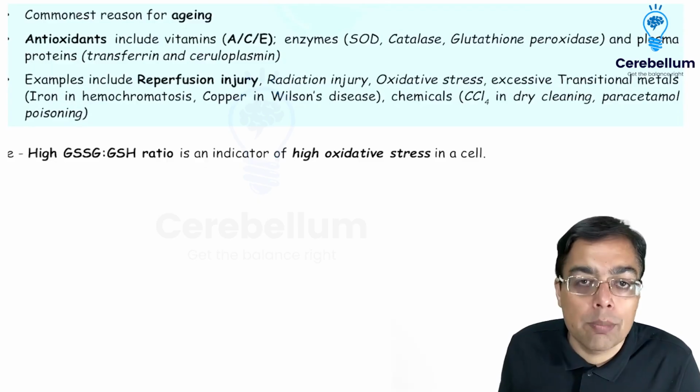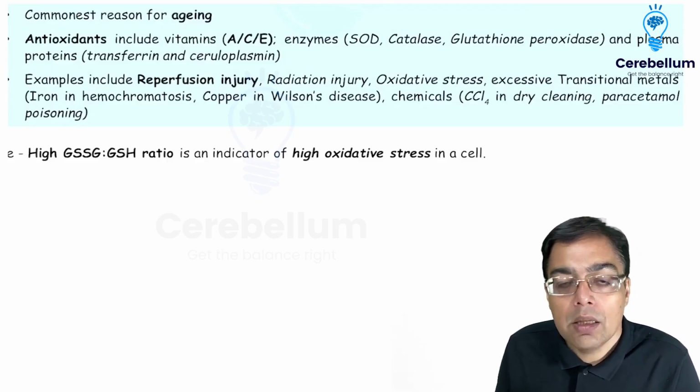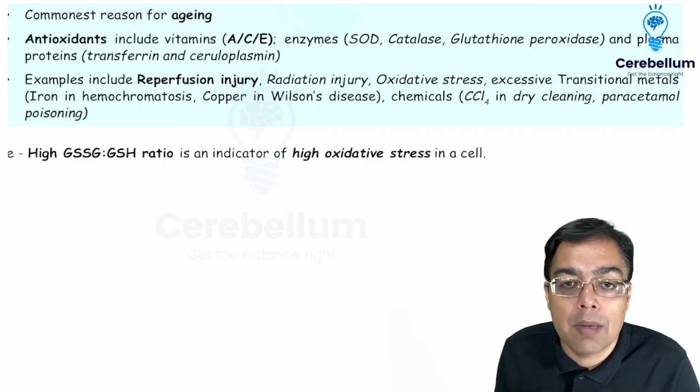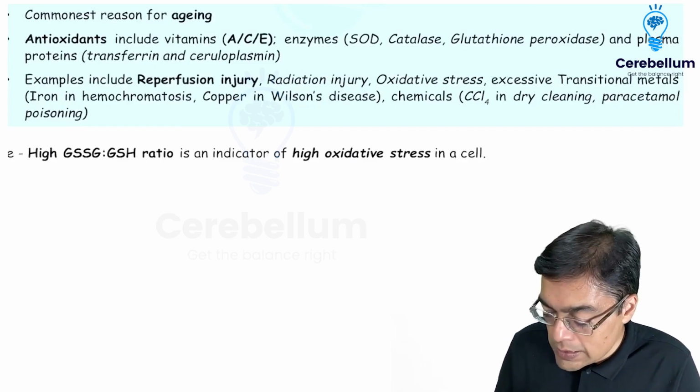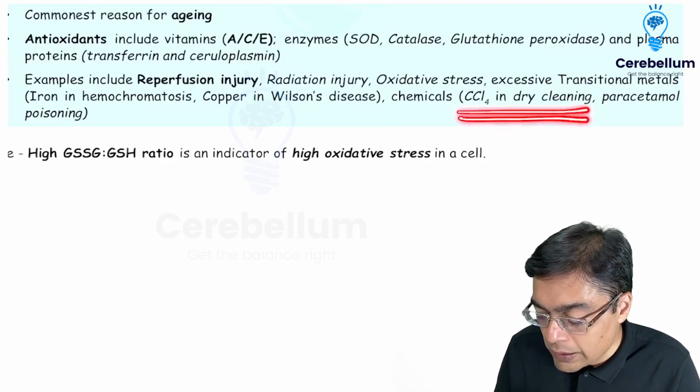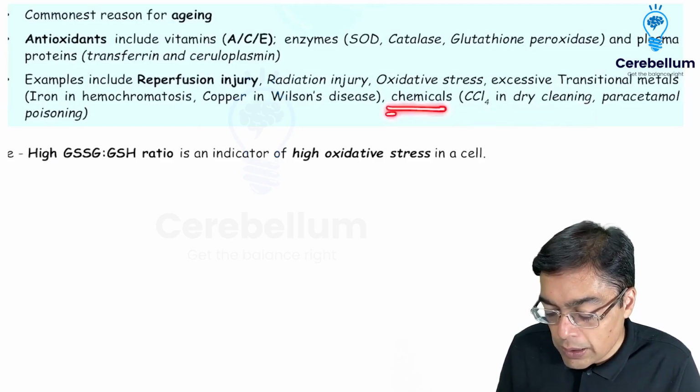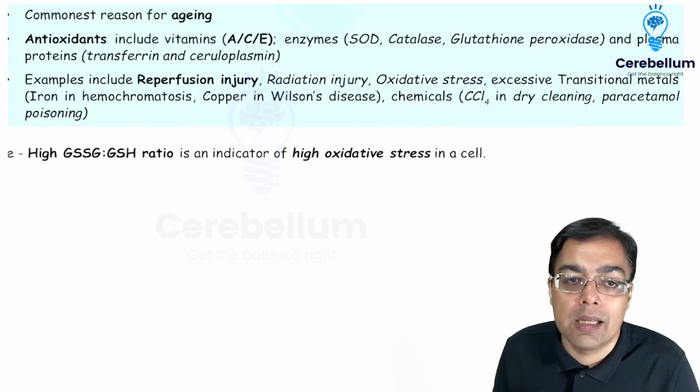So that is what is going to contribute to the free radical injury. And then a certain classical example, for example, drugs like paracetamol, they cause hepatic injury because of free radical damage. Similarly, when you're talking about carbon tetrachloride, which is an example of a chemical that is being used in the dry cleaning industry, even that is hepatotoxic, primarily because of the presence of free radical injury.